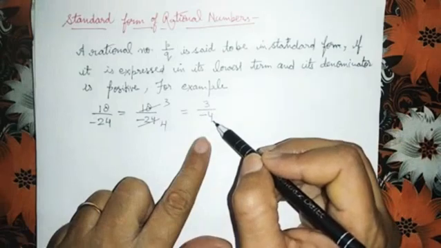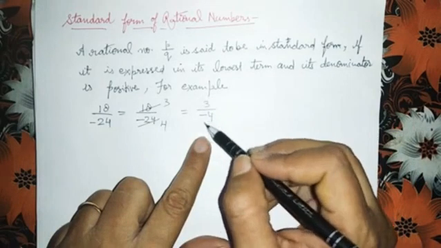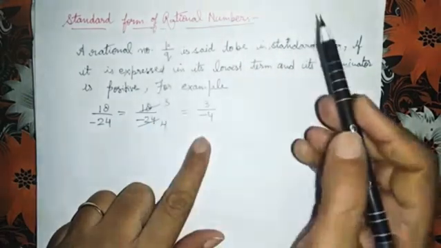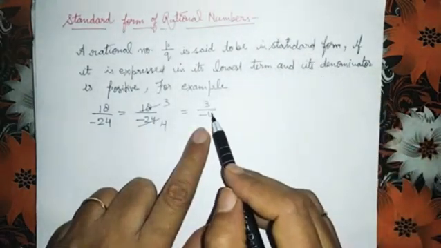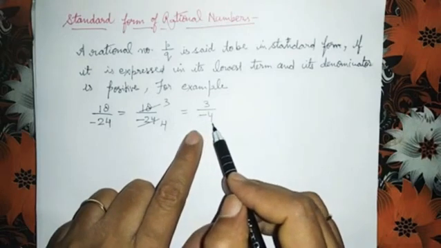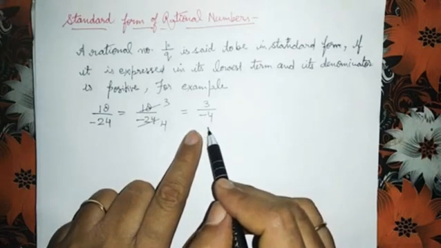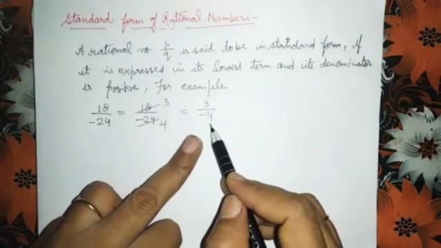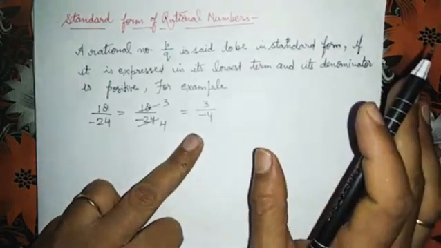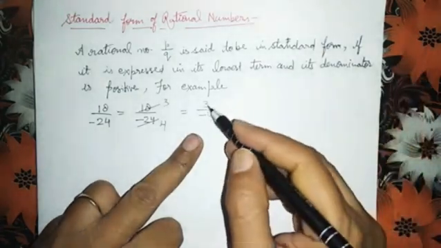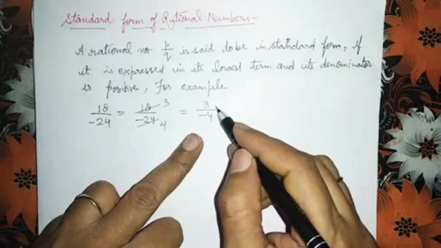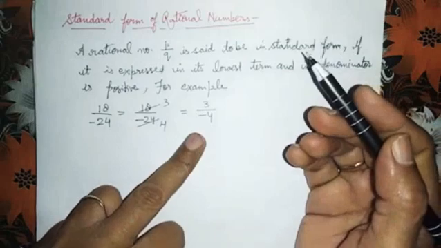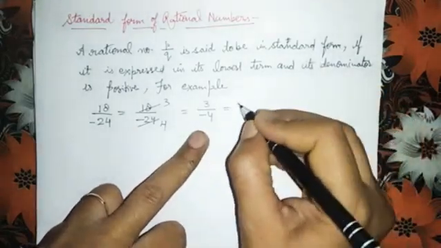After reducing it, you can't say that this 3 upon minus 4 is in standard form. You know why? Because its denominator is negative. If denominator is negative, then you can't say the number is in standard form. Okay? To convert 3 upon minus 4 in standard form, children, what we have to do?